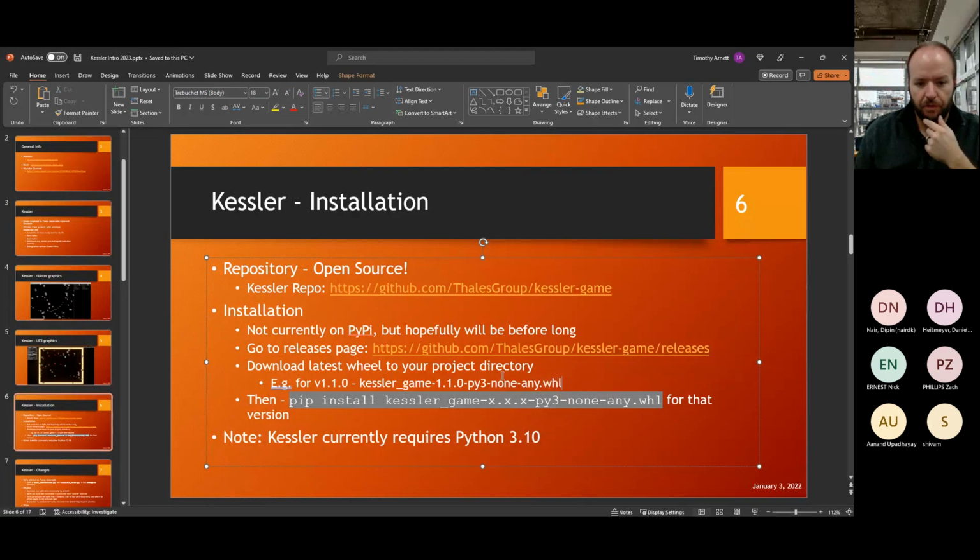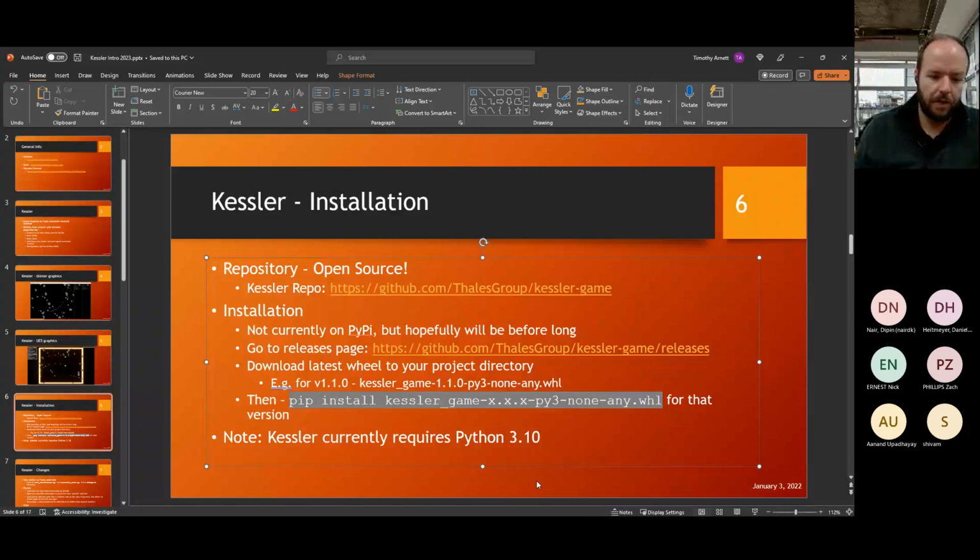And there are different versions. You can grab the latest. Right now it's on version 1.1. So this is the wheel file for 1.1, and that's the file name for it. You can put that in your game directory, in your project directory, and then you can simply pip install that file with that extension, and it'll go ahead and install the game like it would if you were getting it from PyPI. It's just doing it locally instead.